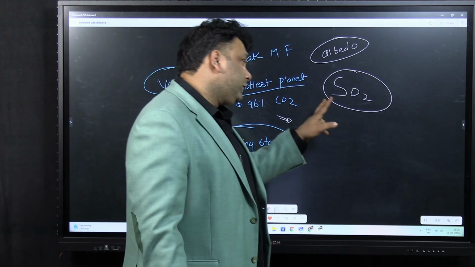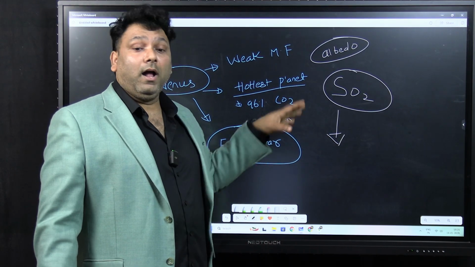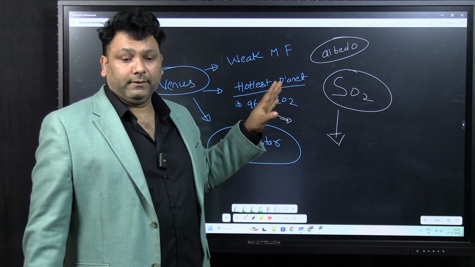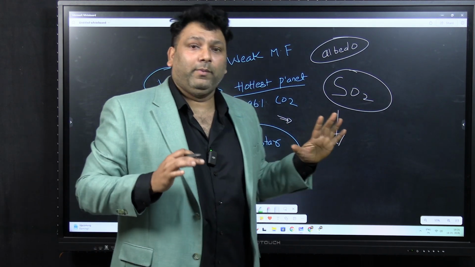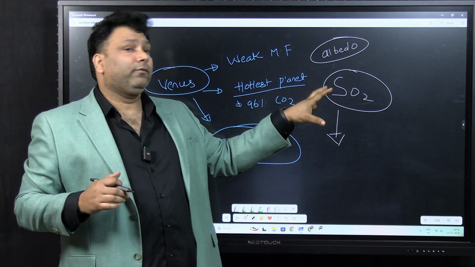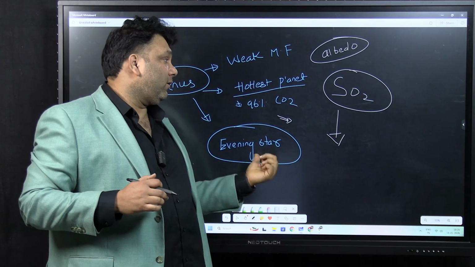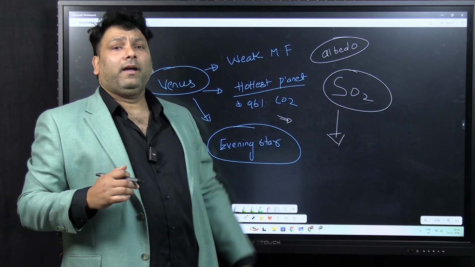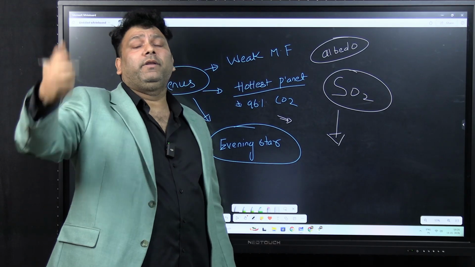So this is not just useful for the Venus; it is also useful for the Earth. कहाँ ये काम आएगा? Where all you can use this? See, whenever you have this SO2 in the atmosphere, it will be having high reflectivity. Venus has high SO2 reflectivity, that's why it appears to be shining, that's why it is called as evening star. Now for example, you want to reduce the temperature on the surface of the earth.